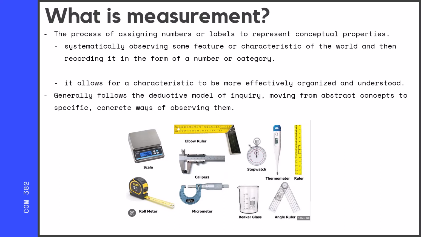If we take a temperature with a thermometer, we need to know what the normal temperature is, what it means to have a fever, etc. So we're just systematically observing some characteristic and then recording it in the form of a number or a category. Why do we measure stuff? Well, because it allows for a characteristic to be more effectively organized and understood.